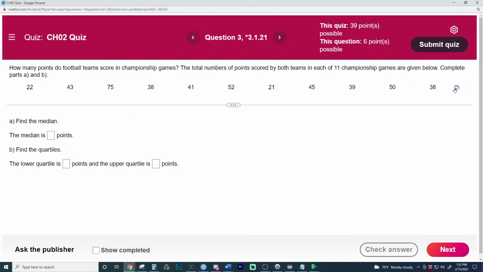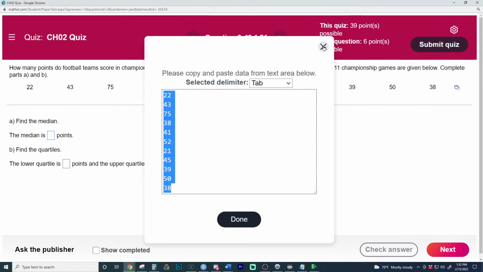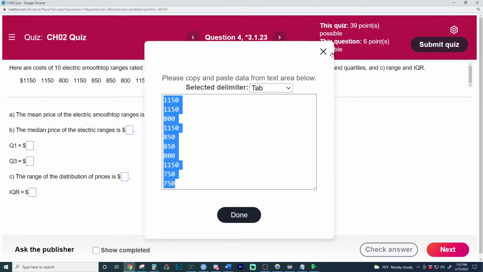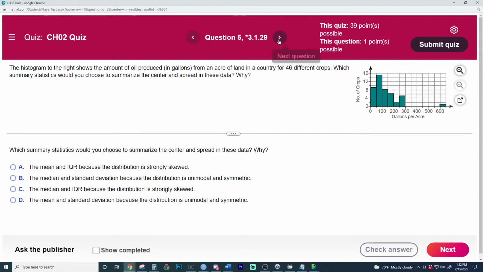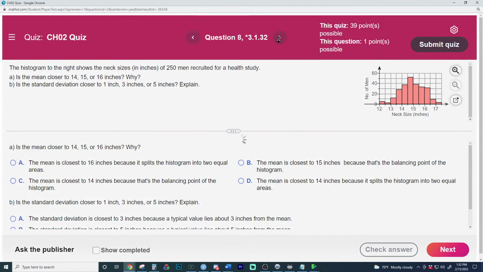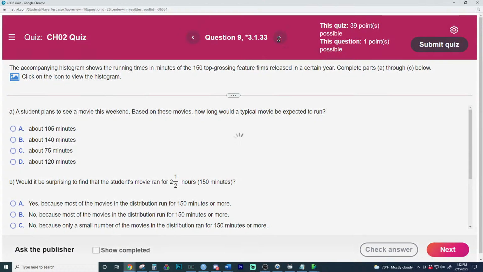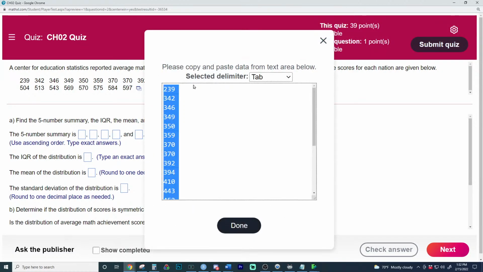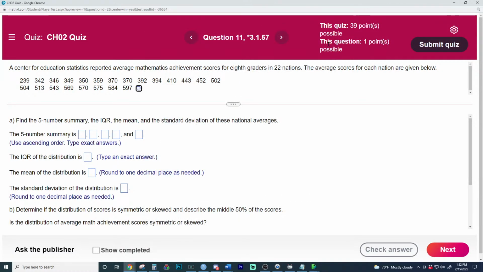This probably doesn't have a column name. Copy to clipboard, no name of column up there. So that would be just pasted. Copy to clipboard, no column name, so don't paste with a column name. Maybe one of these will have a column name eventually, but double check if the data you're pasting in has a column name or does not have a column name. Like this one right here, no column name, so regular paste with no column name.